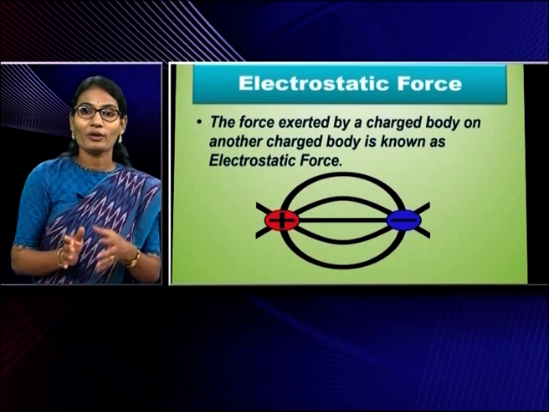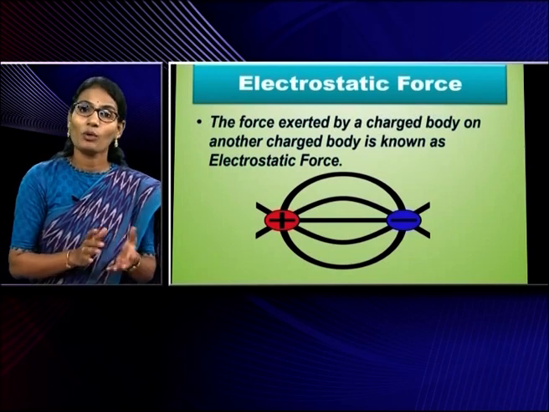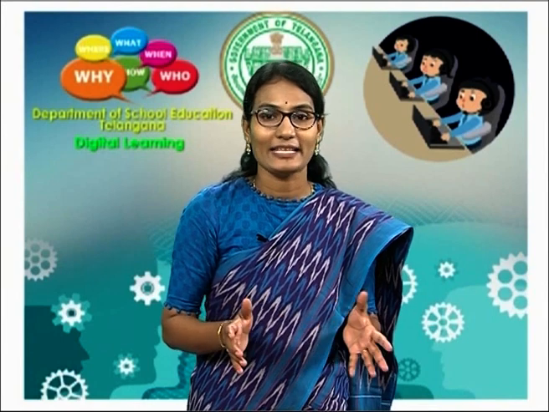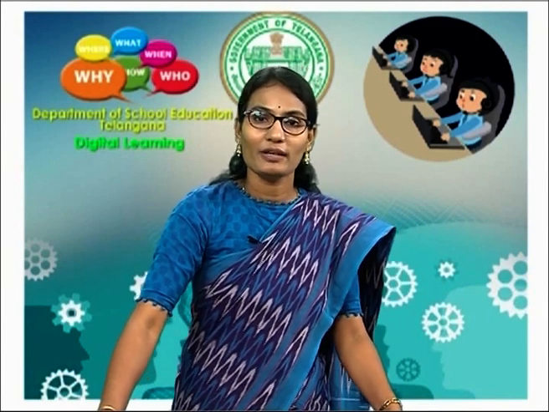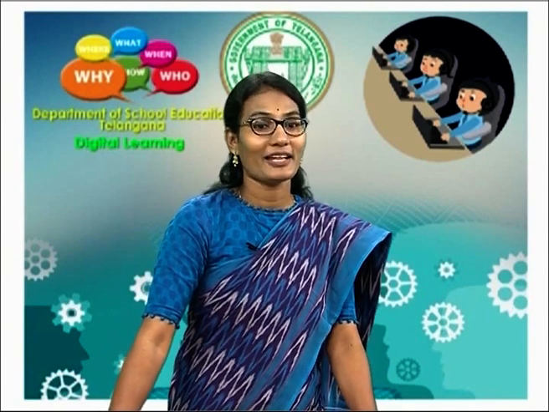When both bodies have the same charge, meaning both are positive or both are negative, then they repel each other, like poles of magnets repel each other. About electrostatic force we will learn in the higher classes, children. So let us observe the next example.